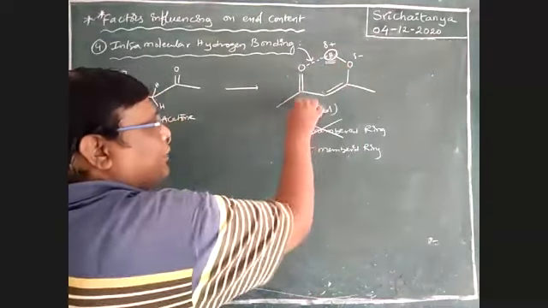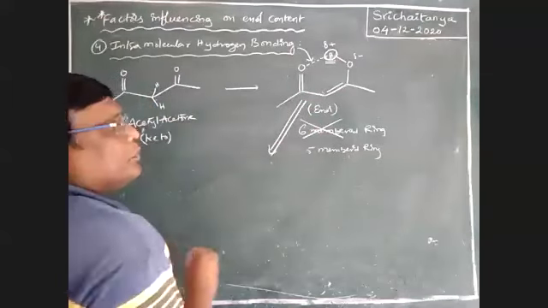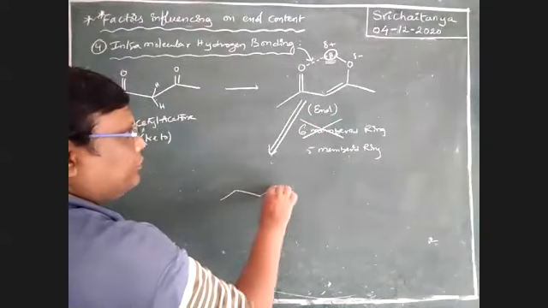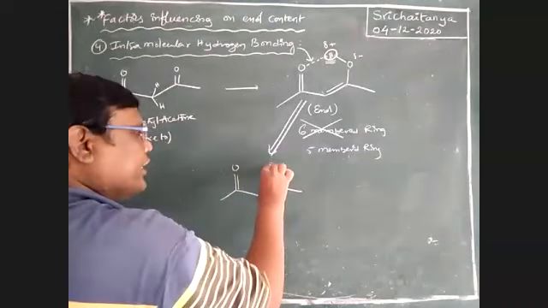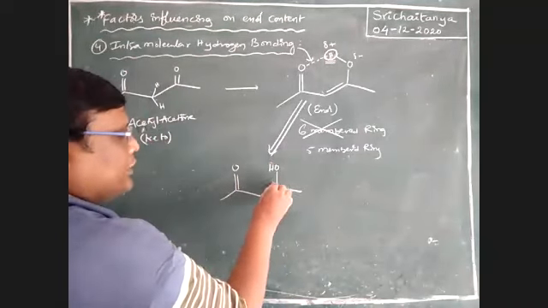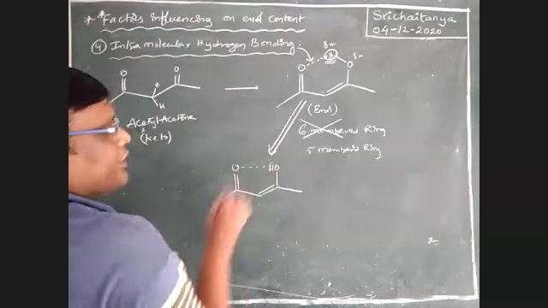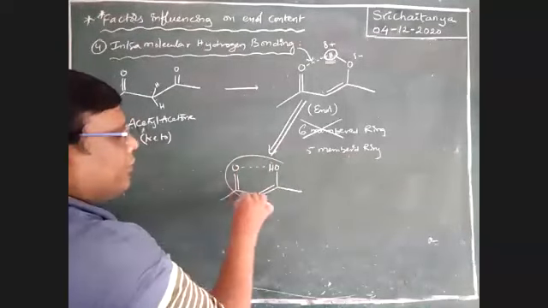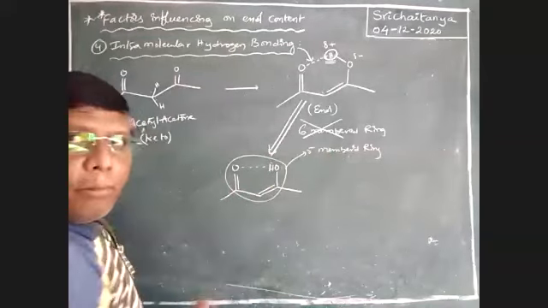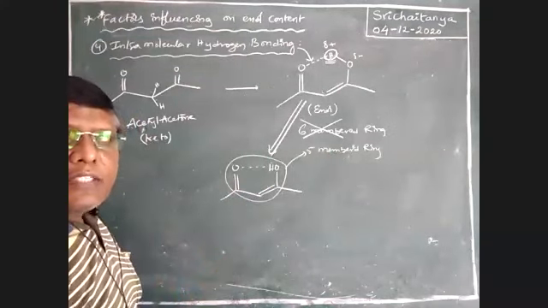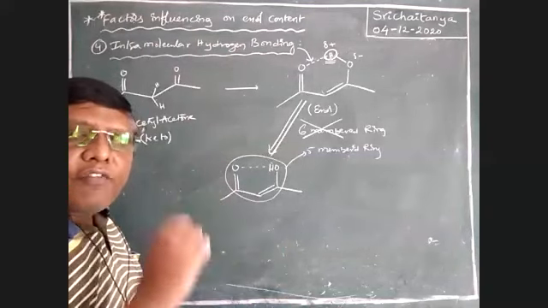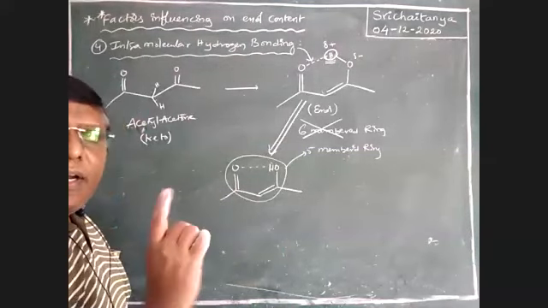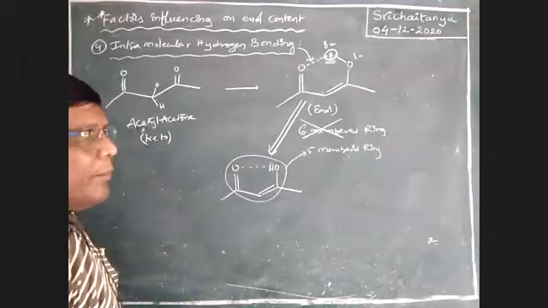Now I'm representing this like this, with a double bond and OH. It is a 5-membered ring, not 6-membered, because hydrogen is very small and not involved in ring formation. That 5-membered ring is very stable.